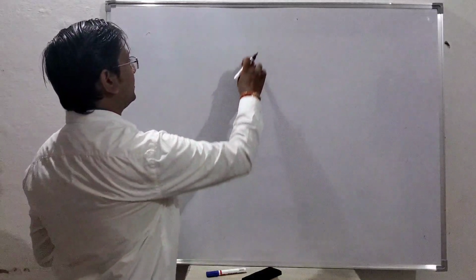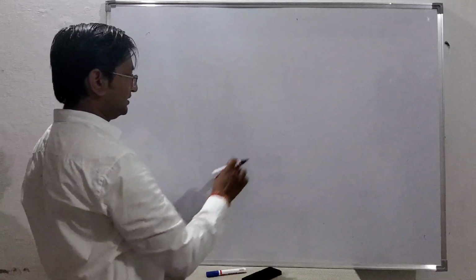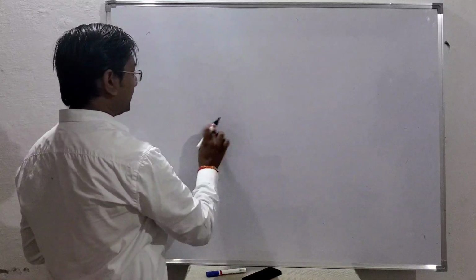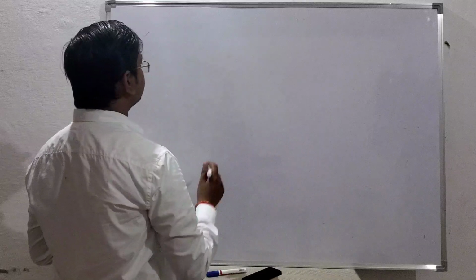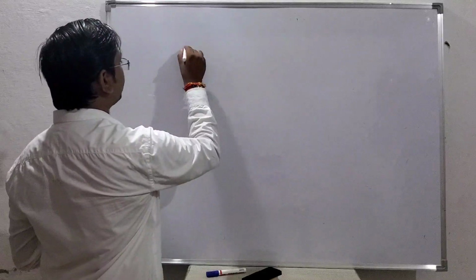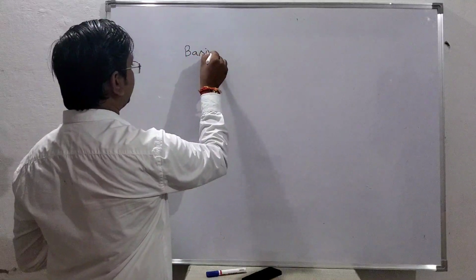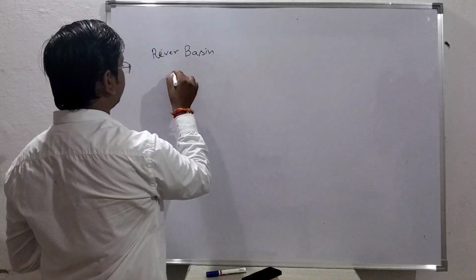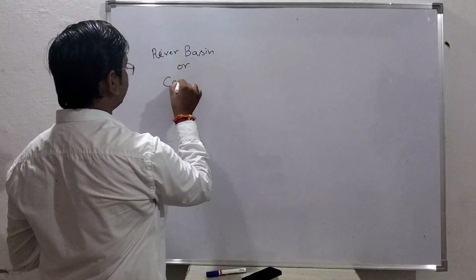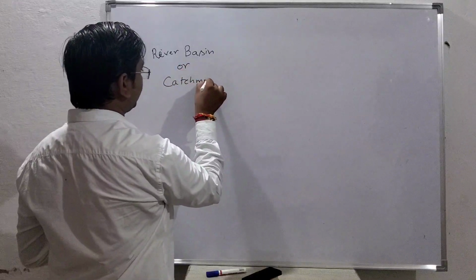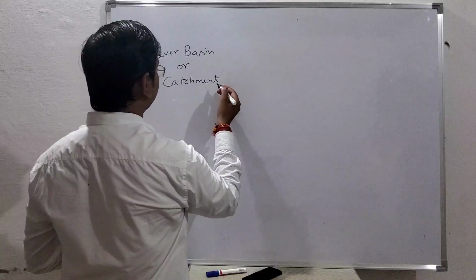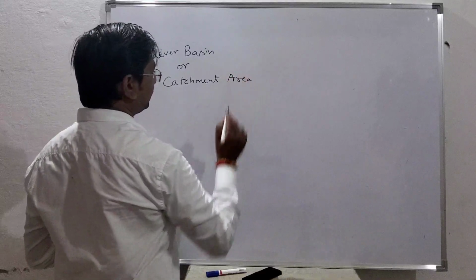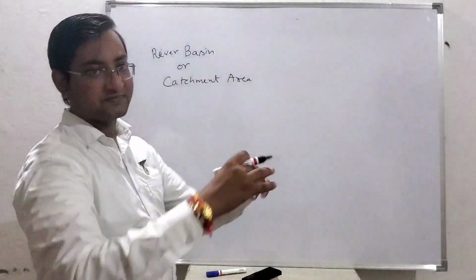Now, if we talk about some area in hydrology or water resources engineering, we use one term like basin, or river basin, or catchment area. So if you are talking about any land or any area, we are talking about the catchment area. Every river will have its own basin.